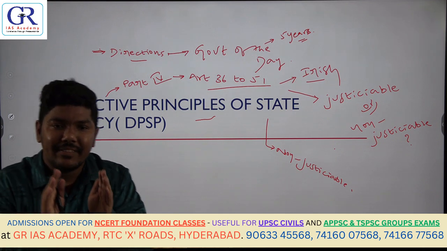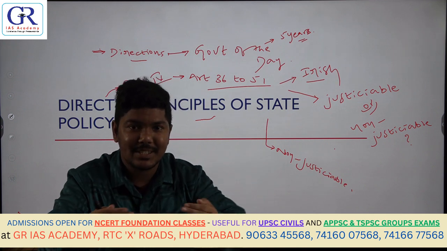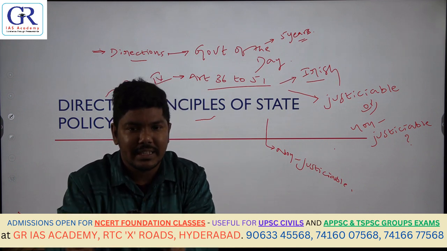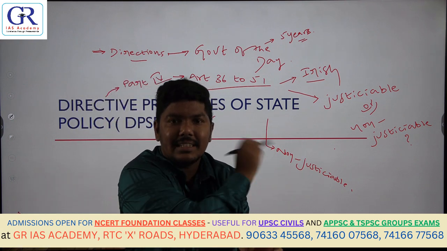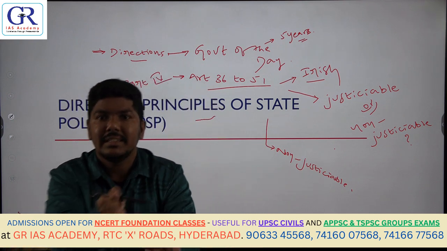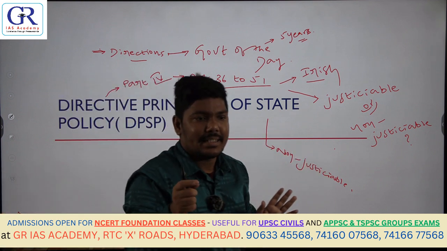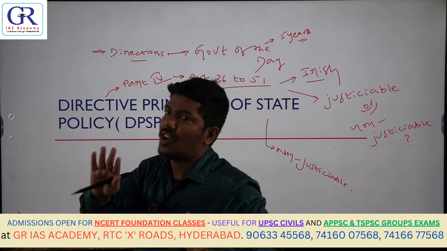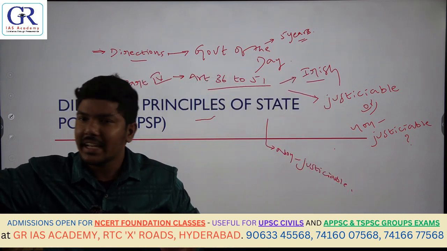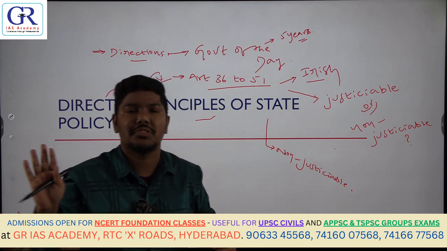Even if the government did not follow them during its five years of rule, nobody can approach the court and say the DPSPs were violated. The court will simply say that part 4 of the constitution, the DPSPs, is non-justiciable, so you cannot enforce it through courts.